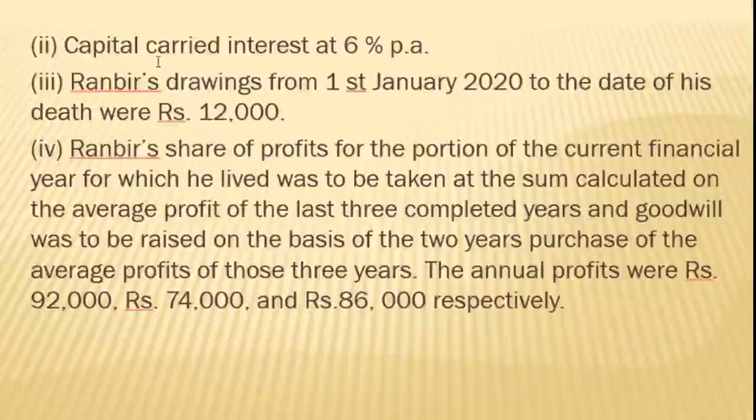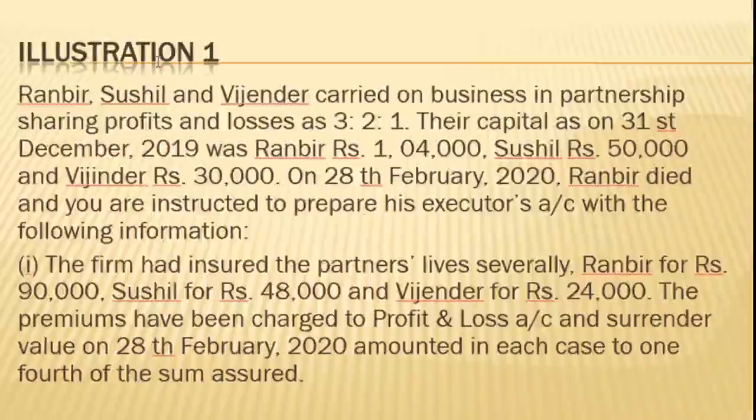First of all, we will understand the problem. What are the information which is provided in the problem that we will be looking at first? Here there are 3 partners, Ranbir, Sushil and Vijayendra, and also they have given the old profit sharing ratio as 3:2:1. So these two information is readily available.